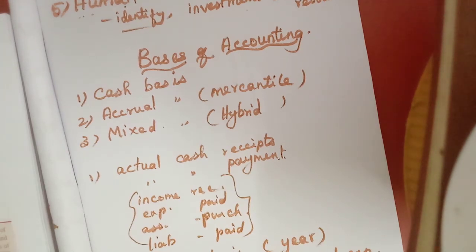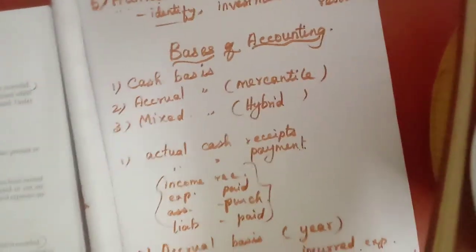Then basis of accounting, 2 marks. Only 2 you have to write, but if you write one sentence, it will be well and good.